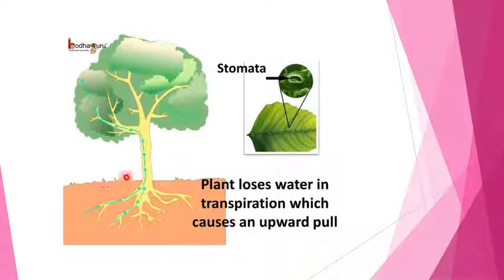So in this picture you can see that the water is going from the roots to the top of the plant, and through the stomata the loss of water takes place, and the process is known as transpiration. And under this, in the surrounding, you will find a very cool surrounding regulated by the temperature. That's why it regulates your surrounding temperature, keeping your surrounding cool. That is known as your transpiration.